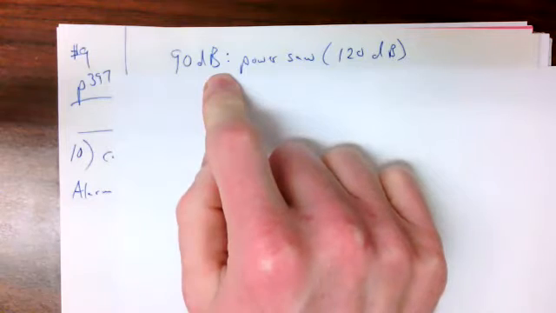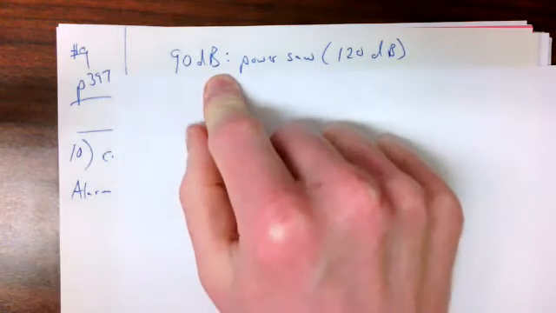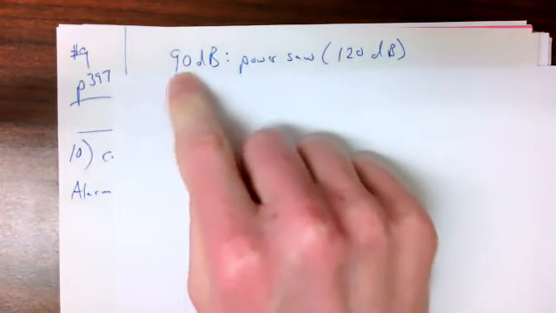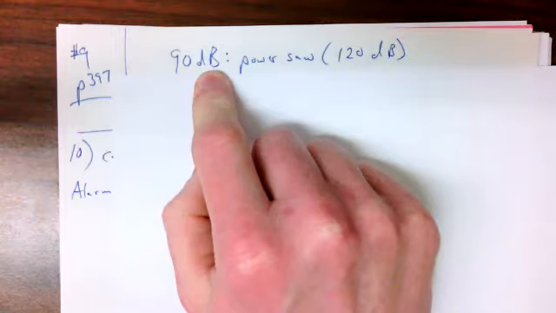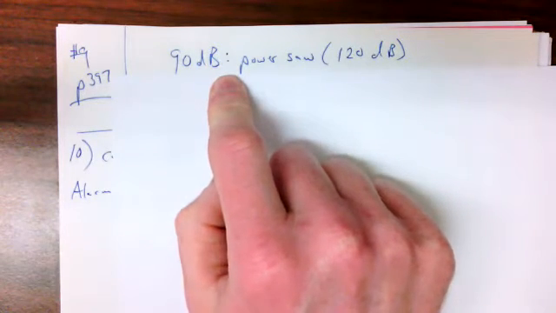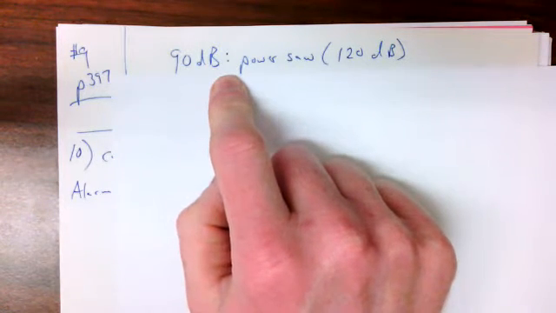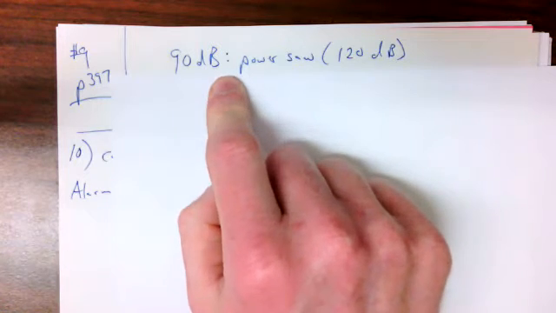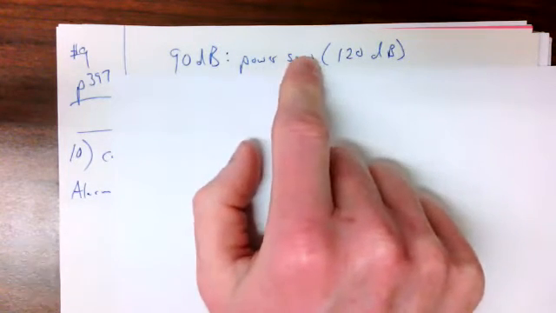So what does question 9 say? It says a busy city street can produce sound levels near 90 decibels. Okay, 90 decibels. And then I have a ratio here. That's why I have the colon. Depending on the number of large vehicles, to calculate the ratio of the sound intensity of a power saw to that of a city street.